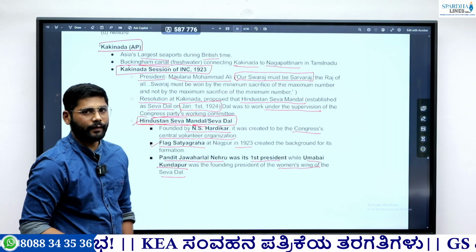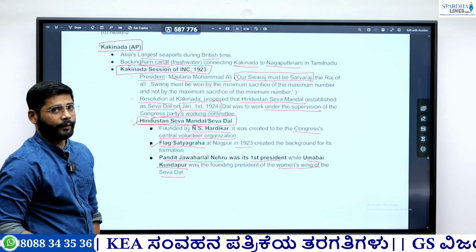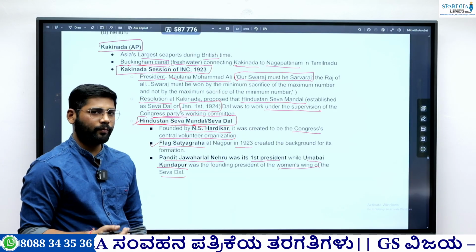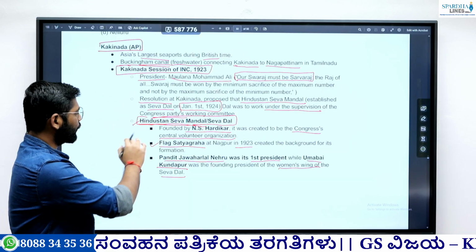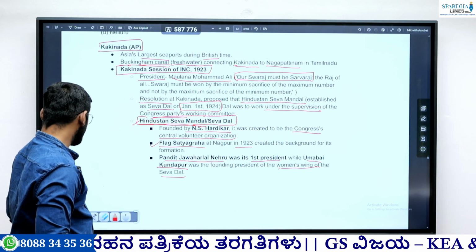So these are the things that are important from the Congress session that happened in 1923 in Kakinada, as well as the Hindustan Seva Dal, that the resolution passed in Kakinada led to the establishment of Hindustan Seva Mandal or the Seva Dal. So next important fact,